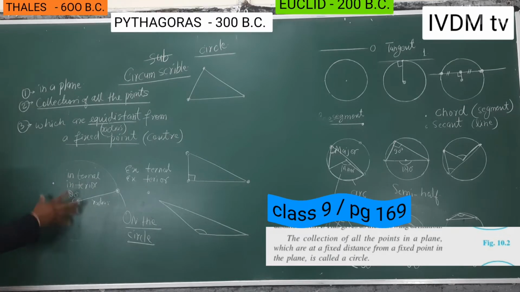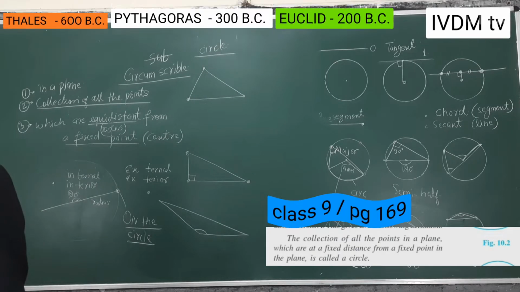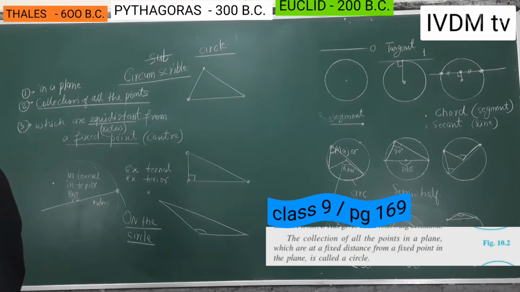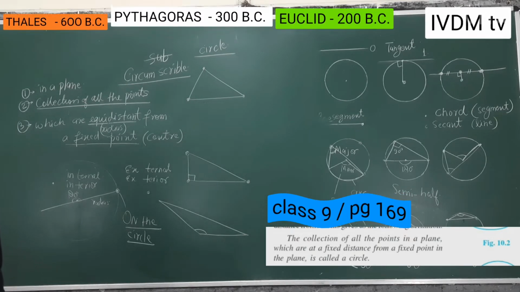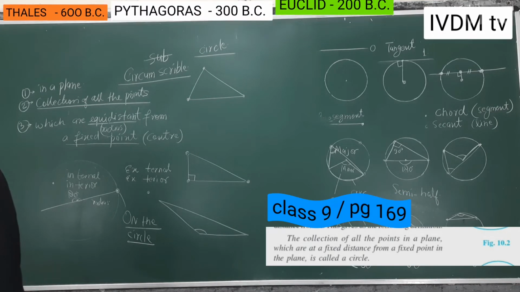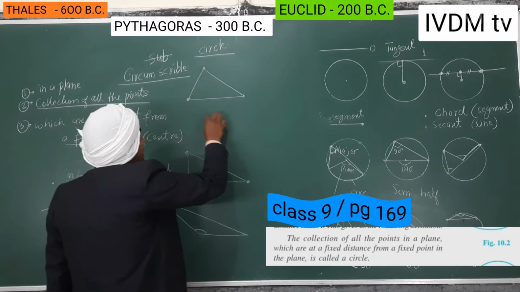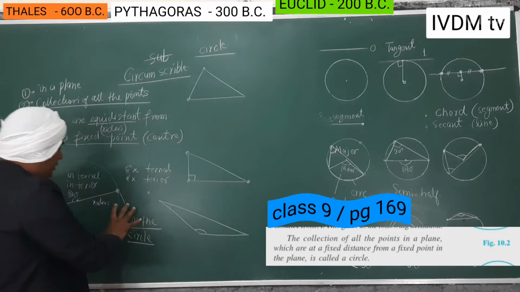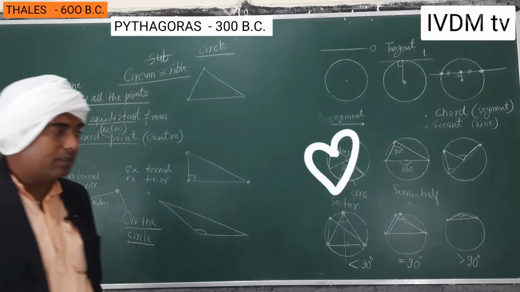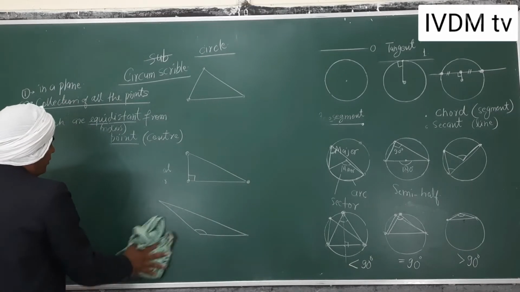Before that, what is the circle? I have told you. This is written in your class 9th book, page number 169. Okay, so come on, you have to make a circle outside here. Before that, you used to study something more. I'm just revising.